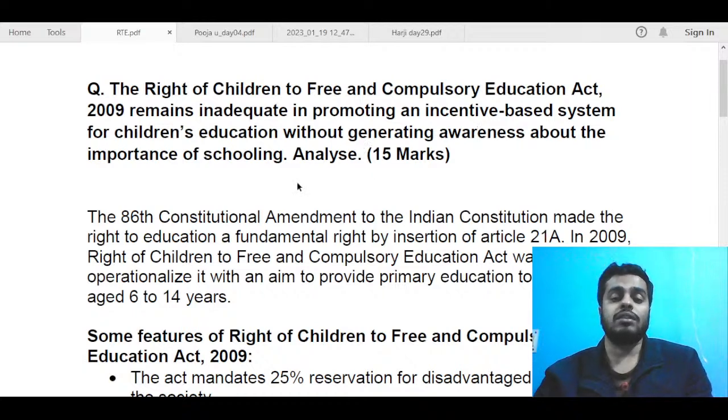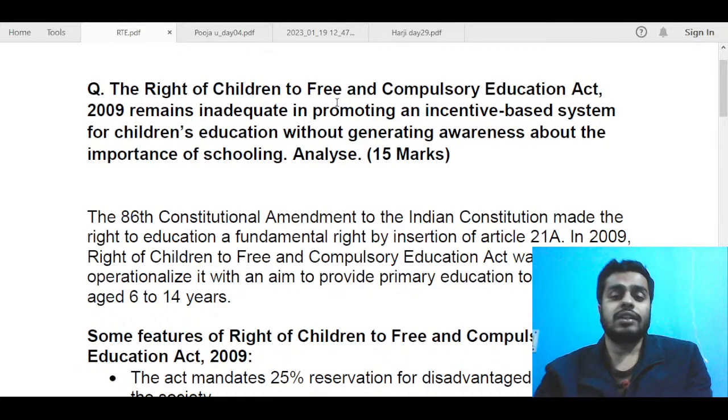So the question statement was a bit word heavy, or you can say literature heavy, but I don't think it was very tough. Basically, you have to analyze the RTE Act. What has been its successes? What has been its failures? And if you could have written those things broadly, I think you should have got decent enough marks.